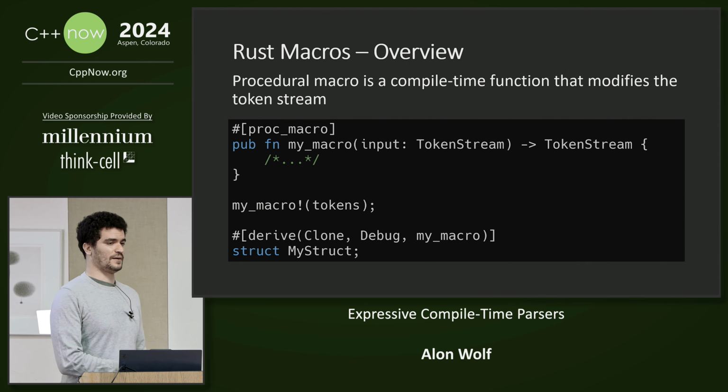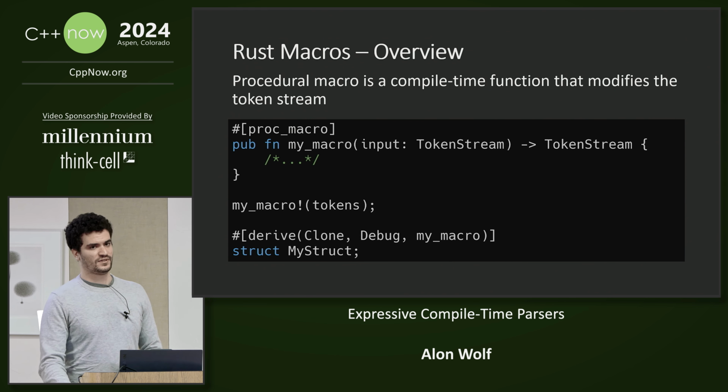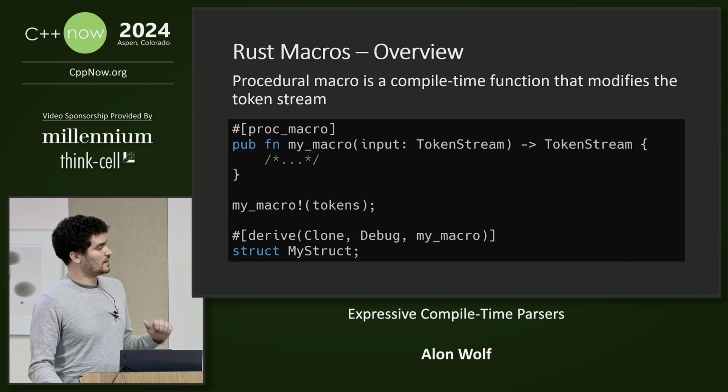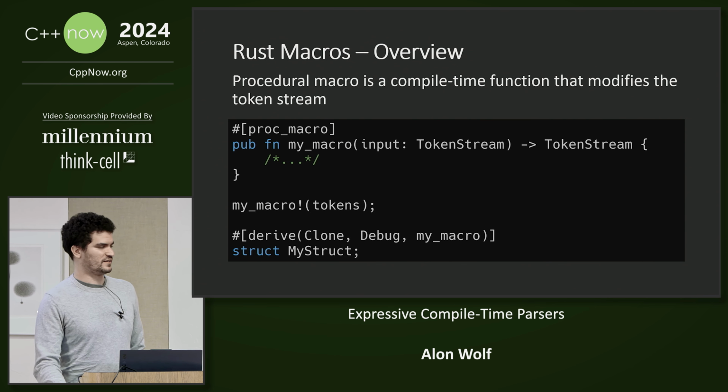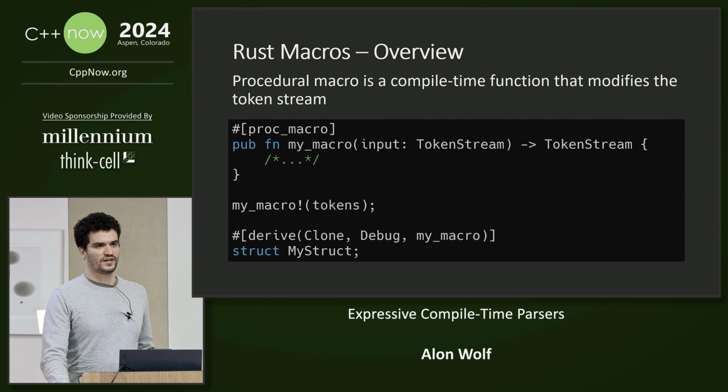Before we look at the library, we need to know what Rust's macros are. So here is a quick overview. Rust has two types of macros: procedural macros and declarative macros. A procedural macro, or proc macro, in Rust is a compile time function that takes a token stream and generates a token stream of the newly generated code.